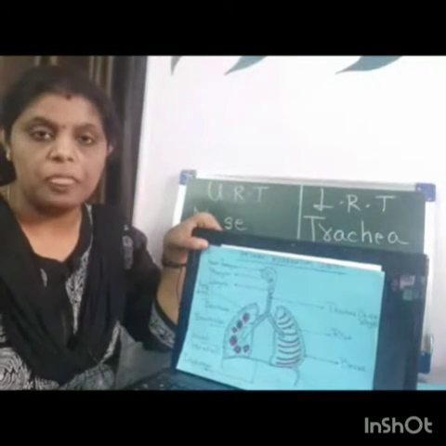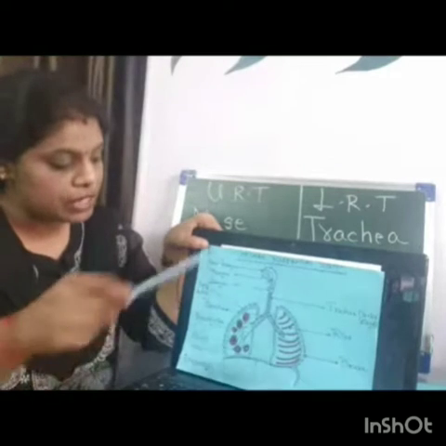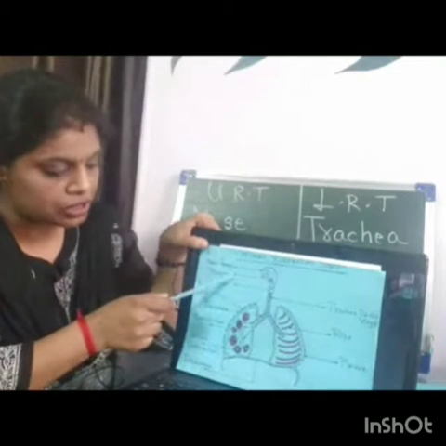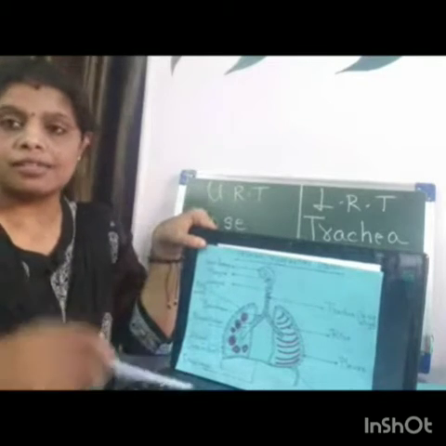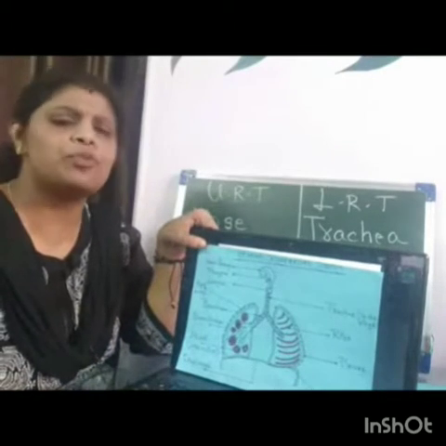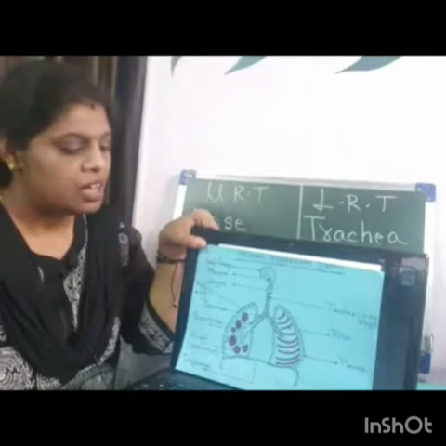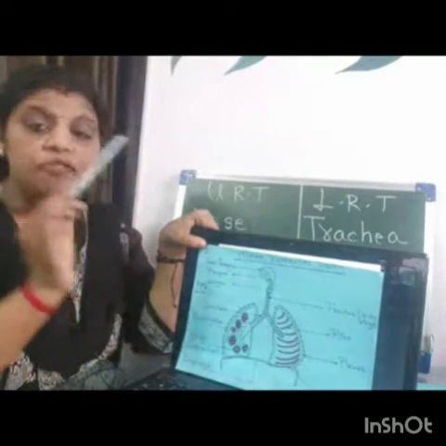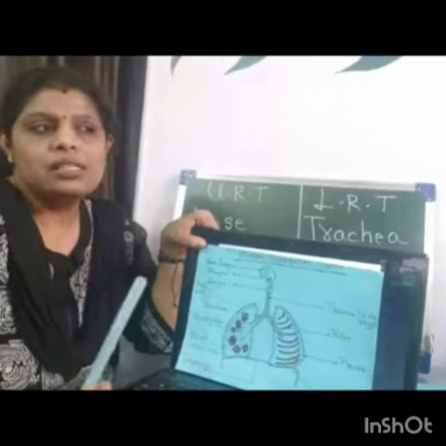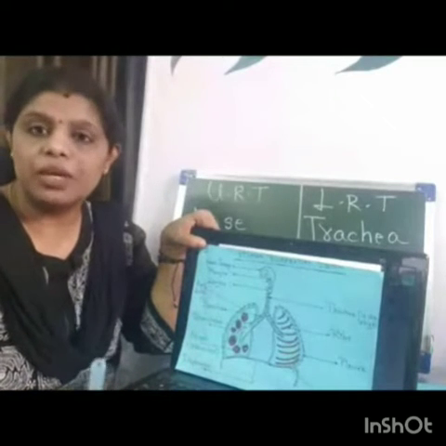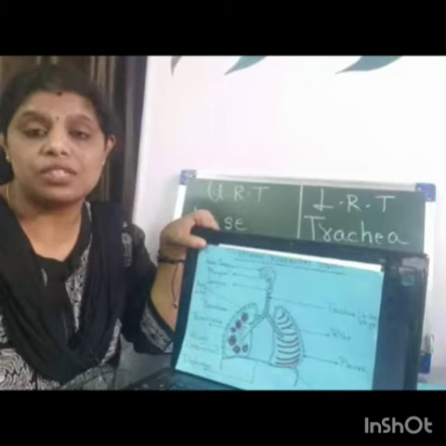Now, this nasal passage further continues to form a structure called the pharynx. Both pronunciations are correct. The pharynx is considered a connecting link between the respiratory and digestive systems.